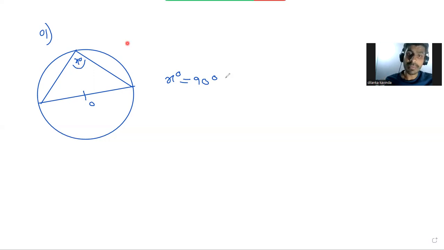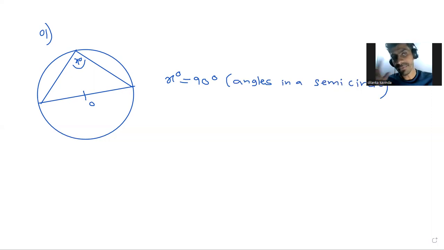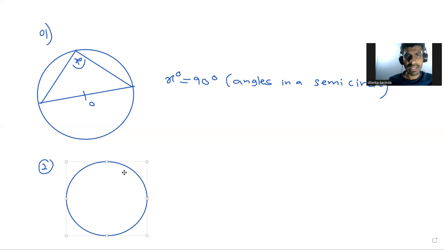What is the reason? Angles in a semicircle. You definitely need to write down the reason, right? Otherwise you lose marks. Right, last question.